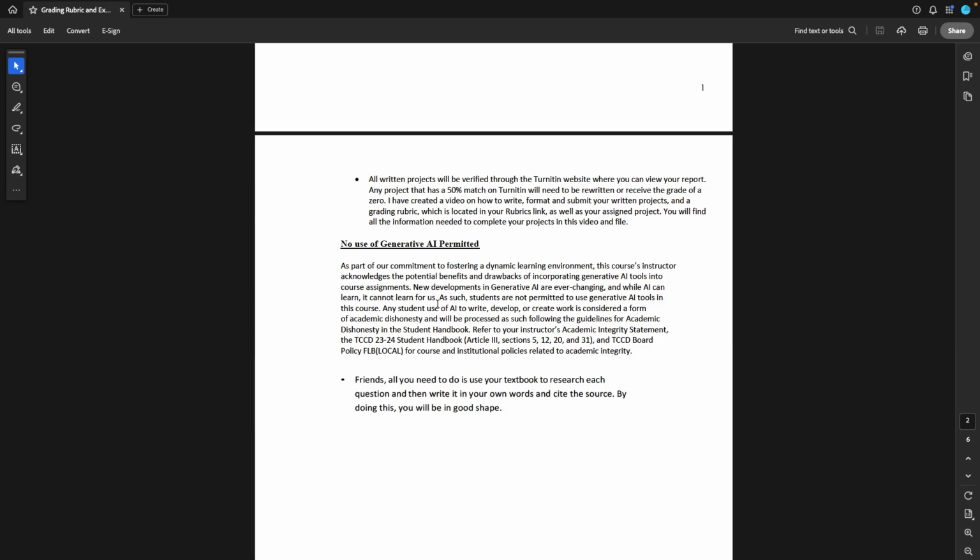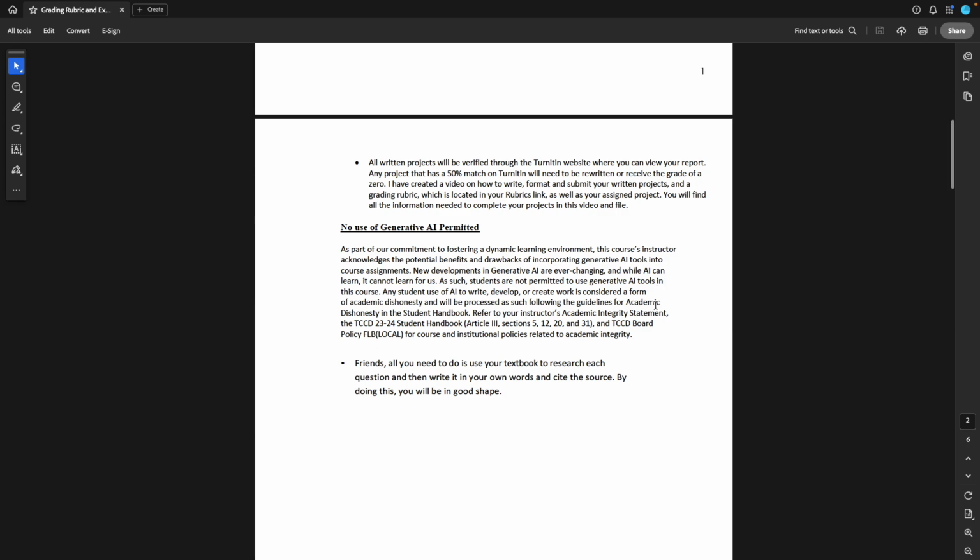So this was in the syllabus. If you're using it to write and create and develop your work, that's academic dishonesty, and that's what Tarrant County College policy is on a no use of generative AI. Other courses you can, if you're going to write a resume, hey, AI is great.